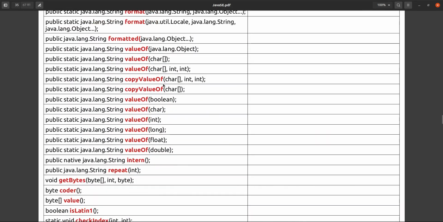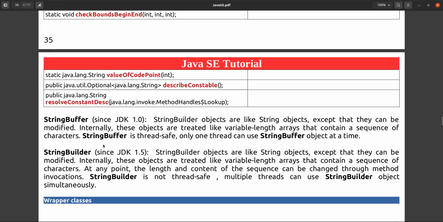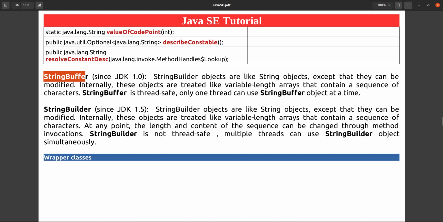Okay, these are the important methods. You can learn that also. valueOf: it will return the value as a string. It is mostly used to convert any value, like string, like number or anything, directly into a string using the valueOf method. And next one is StringBuffer and StringBuilder. StringBuffer and StringBuilder are nothing but the same as a string, but they are eligible for garbage collection. There is no concept of string constant pool in StringBuilder or StringBuffer.